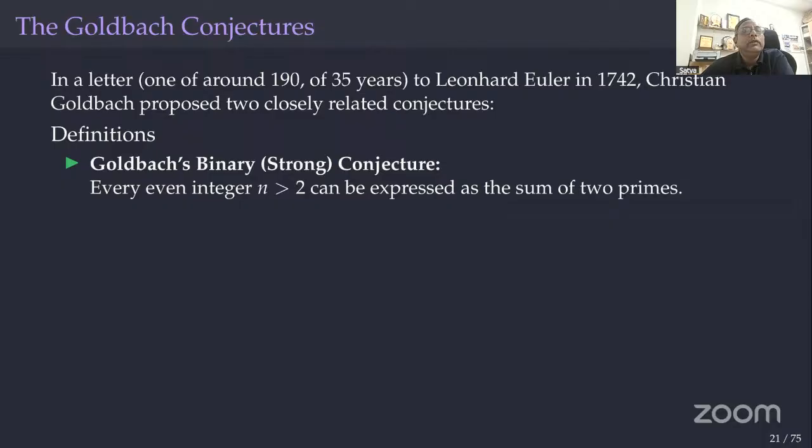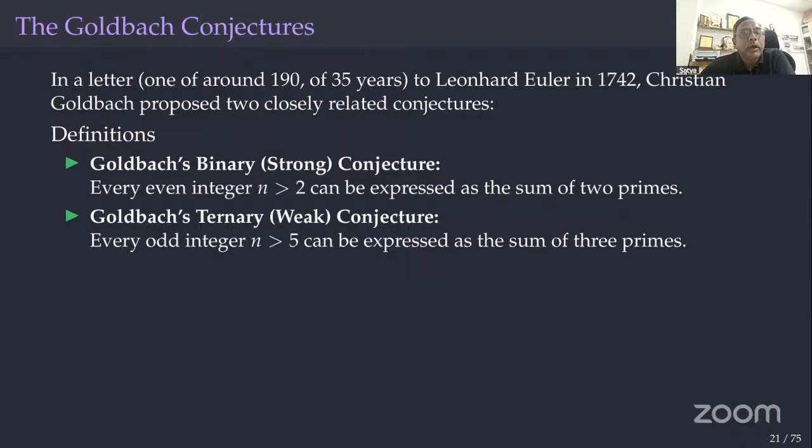Okay, in a similar time, Goldbach conjectured these two. In 1742, he wrote a letter to Euler. It is believed that he wrote around 190 letters in their collaboration of 35 years. It is one of those letters. So every even number greater than 2 can be expressed as a sum of 2 primes. It's famously called the binary Goldbach conjecture or strong Goldbach conjecture. The Goldbach ternary conjecture is that every odd number greater than 5 can be written as a sum of 3 primes.